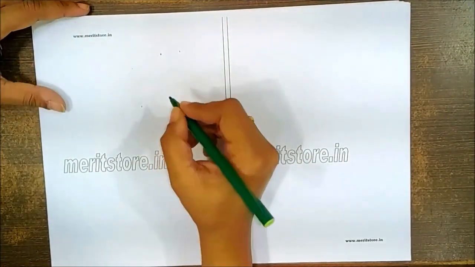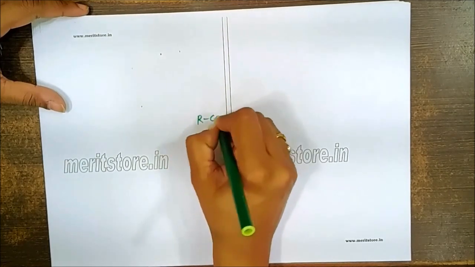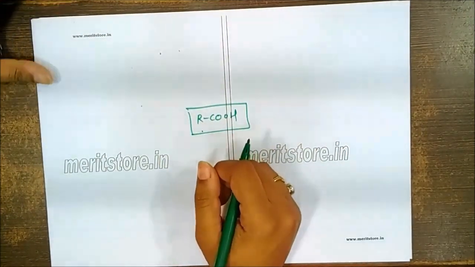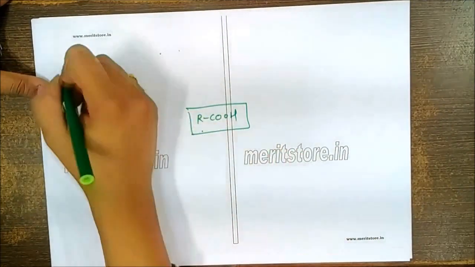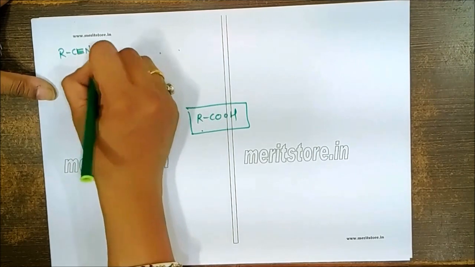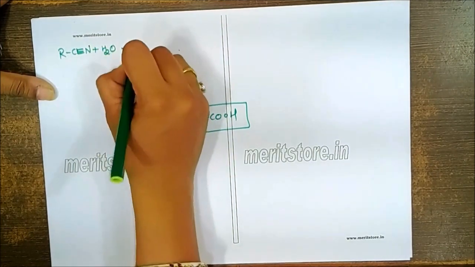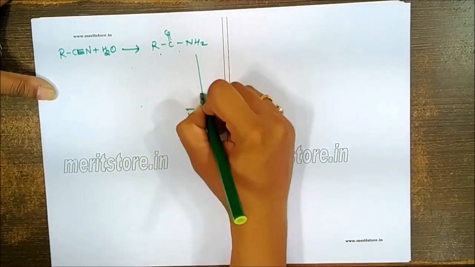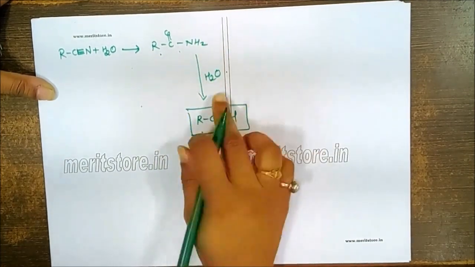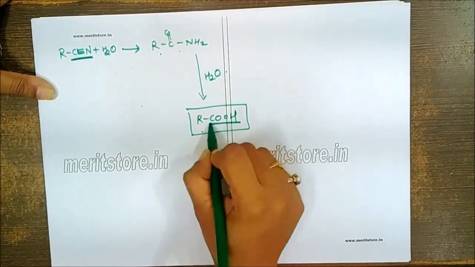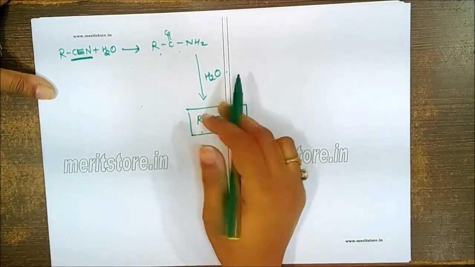In the next part, we are going to talk about the formation of RCOOH and their methods of reactions. We can prepare RCOOH from cyanide by hydrolysis reaction, where first we get formation of the corresponding amide, which on further hydrolysis will give you acid. So remember, cyanide can be converted into COOH by hydrolysis.